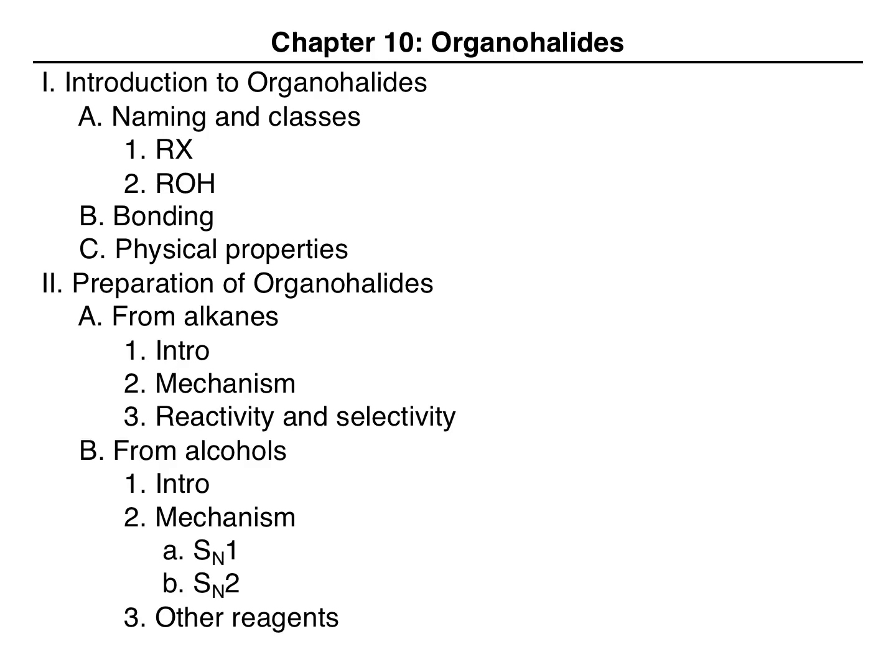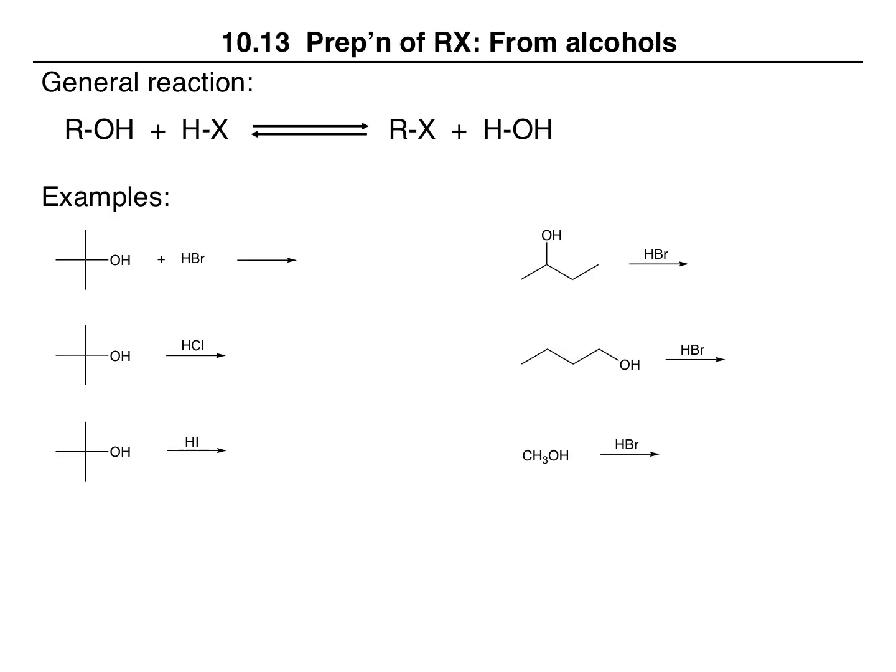In this video, we'll be continuing to look at the preparation of organohalides from alcohols, but we'll be looking at alcohols that do not go through the SN1 mechanism and instead go through an alternate mechanism. In an earlier video, we saw examples of tertiary alcohols reacting with HX to undergo substitution.